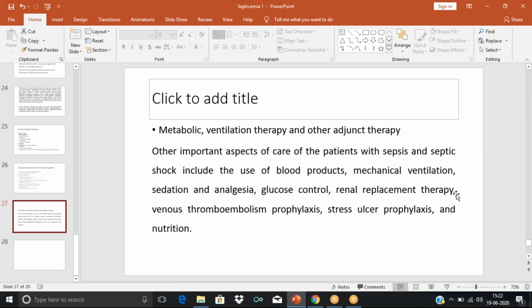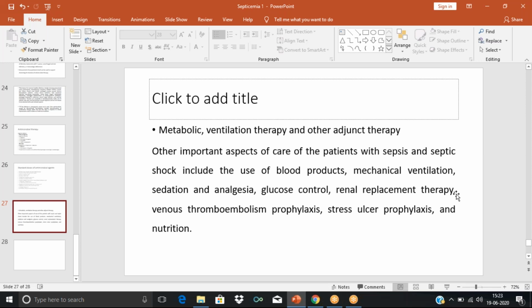Then it is also important that the patient's glucose is under control. So normalization of blood glucose is very important, especially in critically ill patients. Even if they have no diabetes, the blood glucose has to be controlled, because under stress, our body is going through a very great stress. So under that stressful situation, the blood glucose can go high, even if the patient is not diabetic. So it is important that we normalize the blood glucose level.